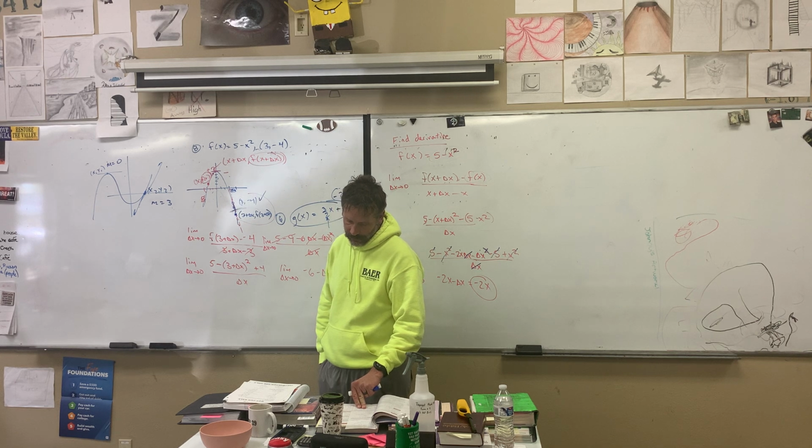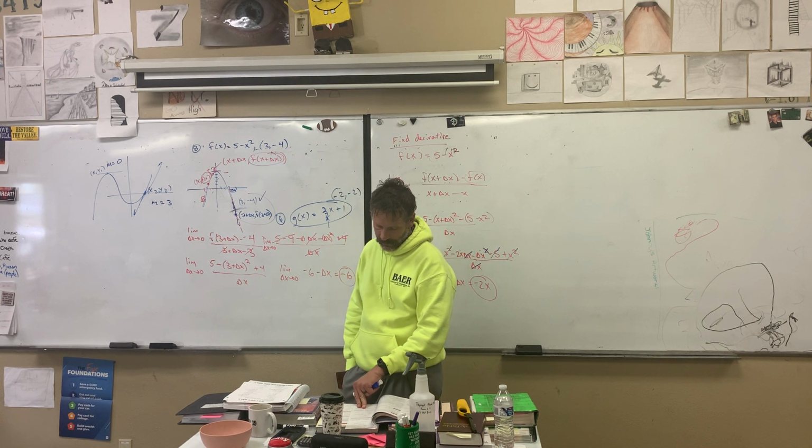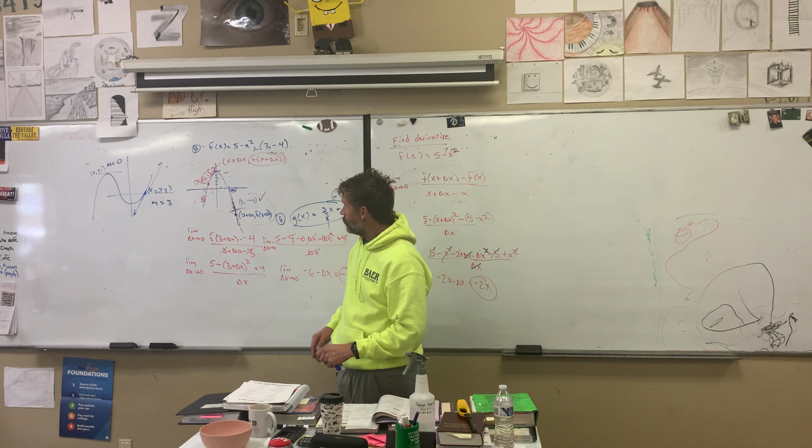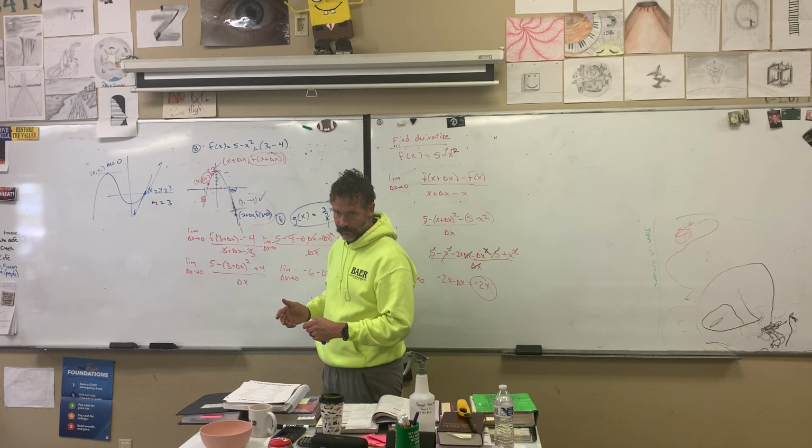And then problems 33 through 37, they're just testing you on finding an equation of the line that is tangent to the graph of f and parallel to the given line. What do you know about parallel lines? Same slope.